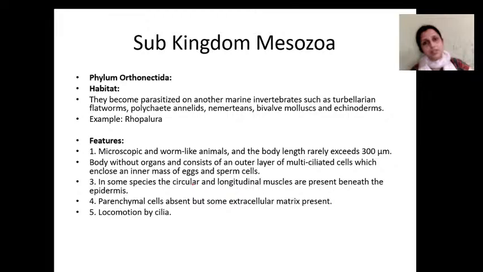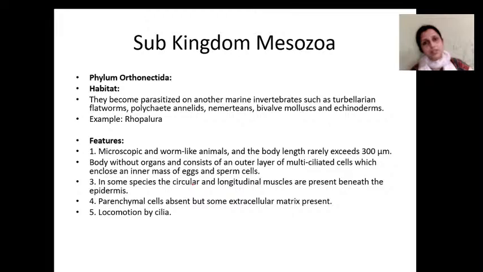Coming to the salient features of Mesozoa, the Mesozoans are all endoparasites, which means they live inside the body of other organisms. They are endoparasites in the kidney of cephalopods, such as octopus and squid, which come under mollusca, and also inside the bodies of flatworms. Mesozoans are mainly parasitic forms.